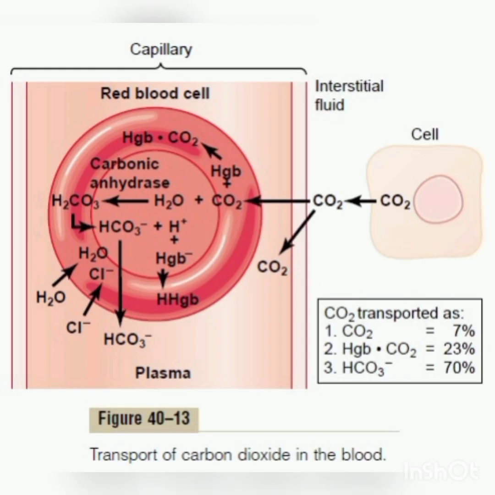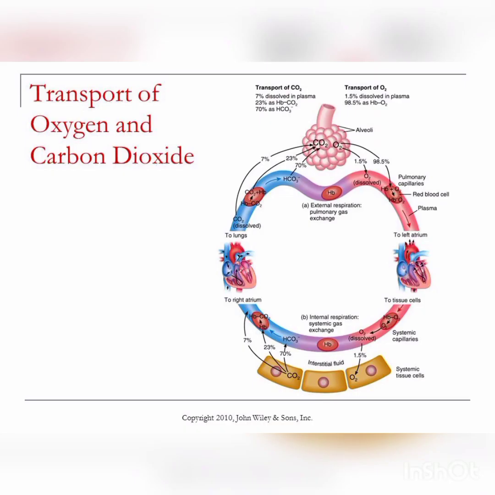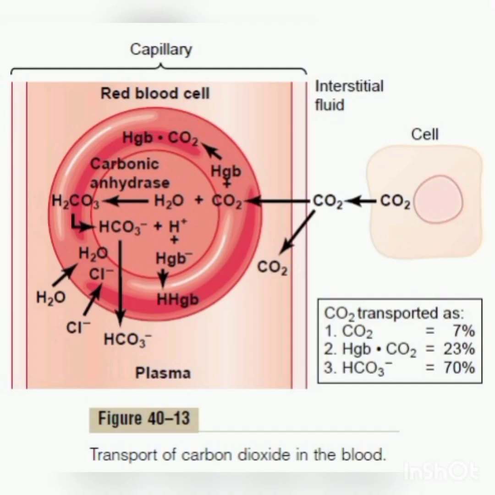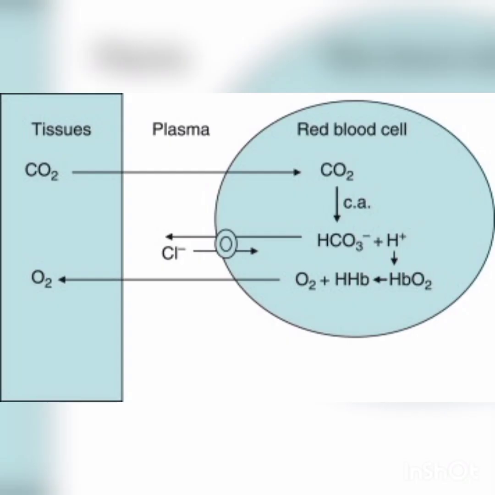So about 97% of O2 is transported by the RBC in the blood. Arterial blood contains 200 ml of oxygen per 100 ml of blood. Venous blood contains 15 ml of oxygen per 100 ml of blood. So the O2 carrying capacity of blood will be higher when blood contains more hemoglobin.